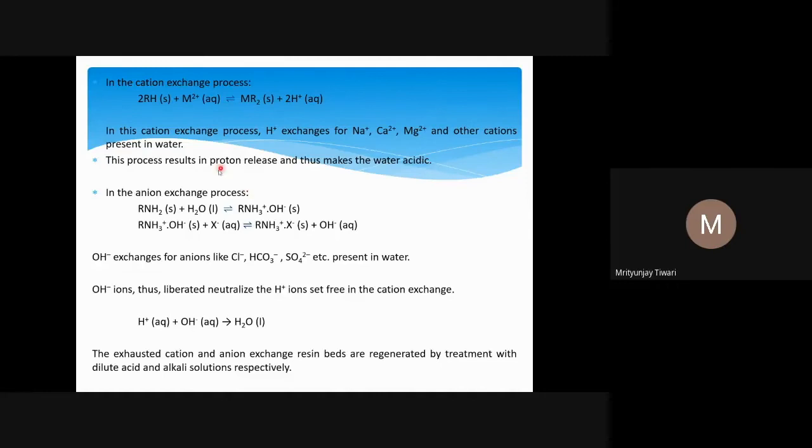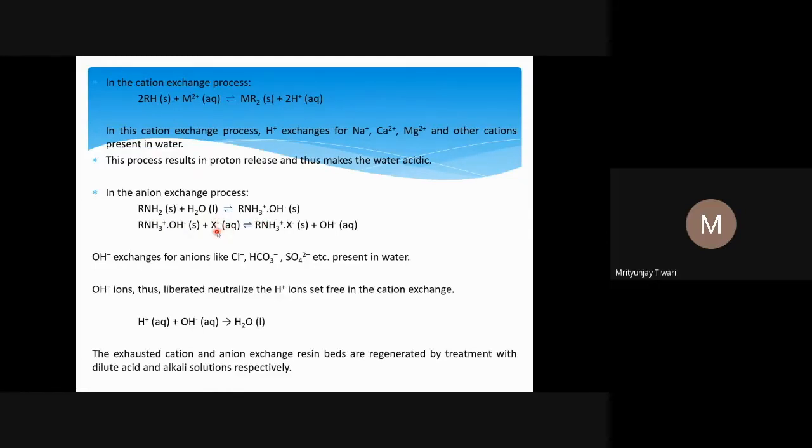However, in the next step, we use the anion exchanger, or the anion exchange process, that is being followed. The anion exchangers are chemically a very large organic framework with NH2 groups. We add water, so water will ionize. It forms RNH3+ and OH-. So this RNH3+ OH- acts as a kind of salt, and this acts as an anion exchanger.